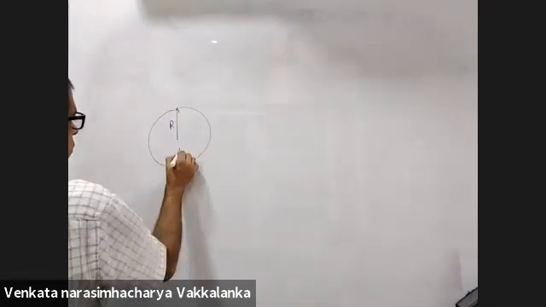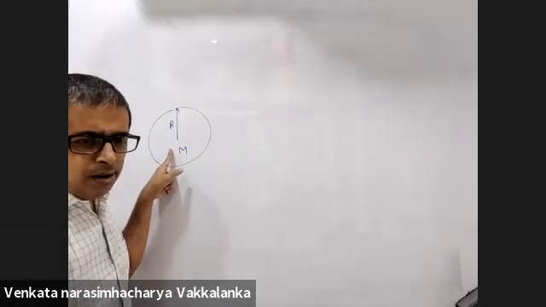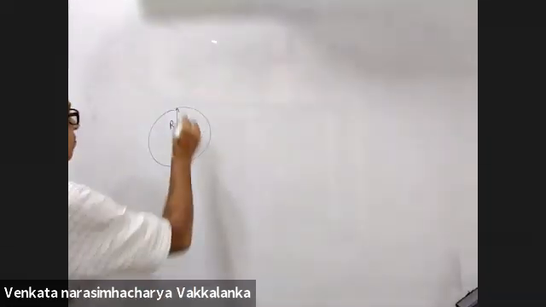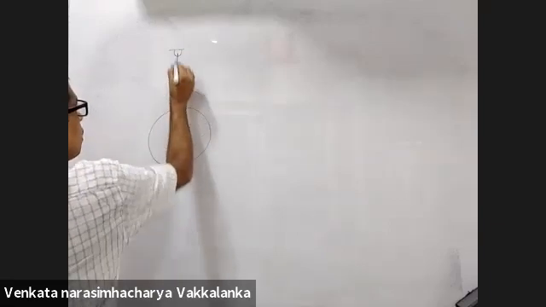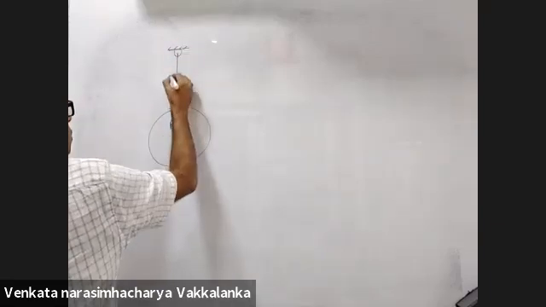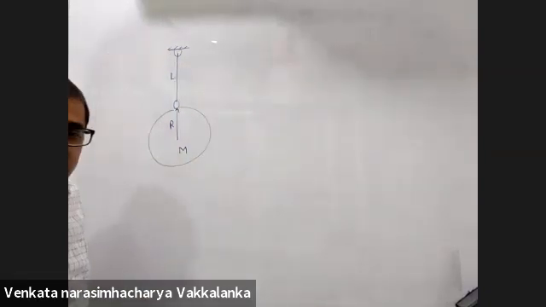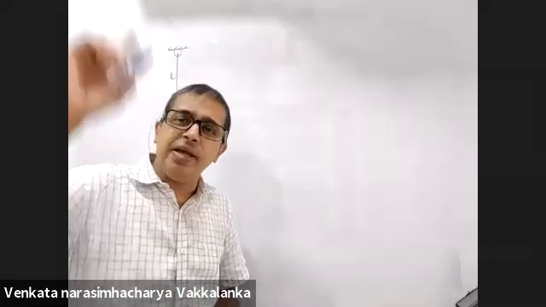What is this? Earth, right? A pendulum of length L and mass m is suspended from there. Where is this point of suspension hanging? In the neighboring galaxy.